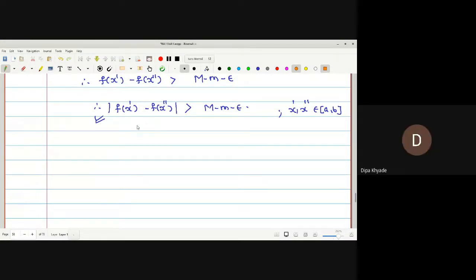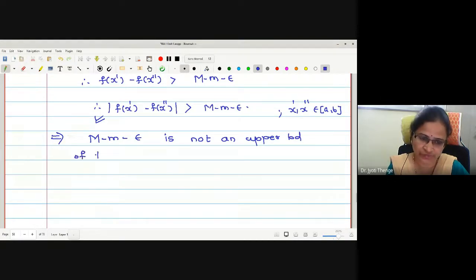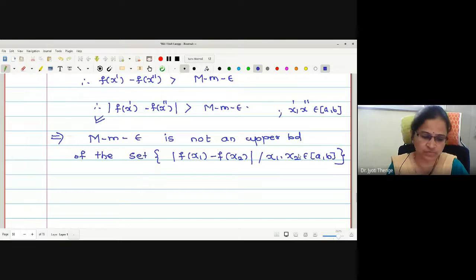This implies capital M minus epsilon is not an upper bound of the set. Which set? The above set we have written: the set of modulus of f(x1) minus f(x2), provided x1, x2 belong to the closed interval [a, b]. Correct?